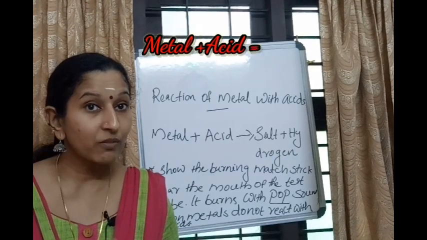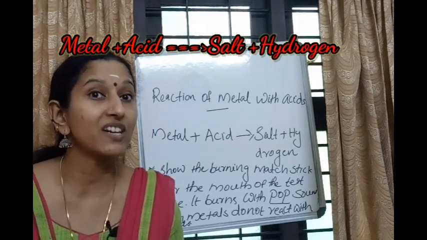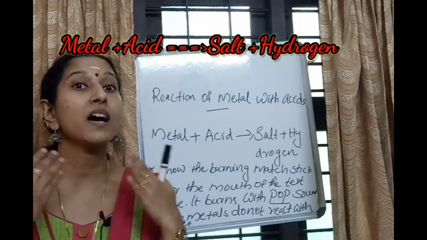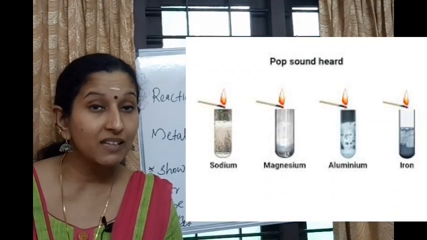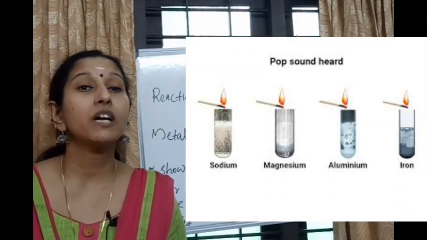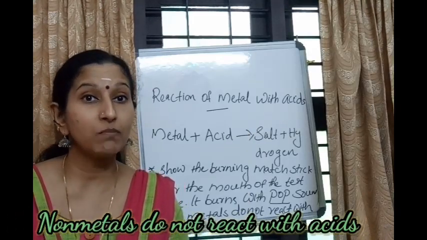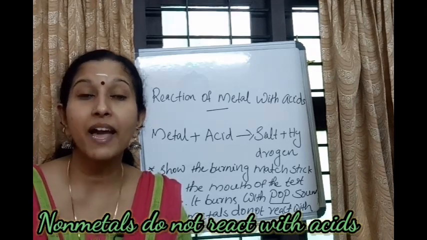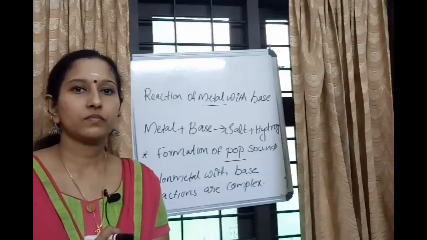So, metals react with acids to form hydrogen gas. Which gas is produced from metal-acid reactions? Hydrogen gas. On showing the burning matchstick near the mouth of the test tube, if it burns with a pop sound, that indicates the presence of hydrogen gas. At the same time, non-metals do not react with acids. Metals react with acids and produce metal salts and hydrogen gas. Generally, non-metals do not react with acids.